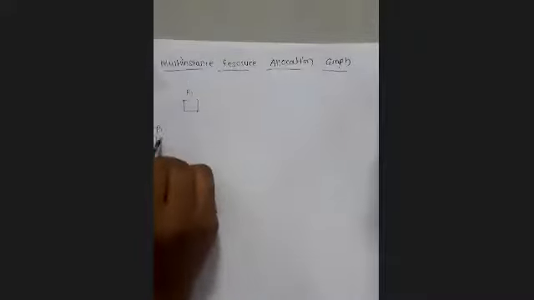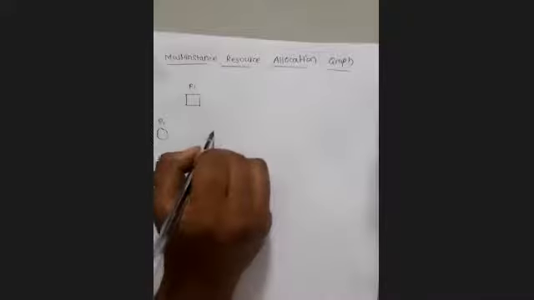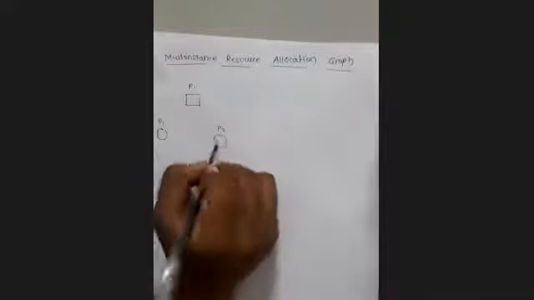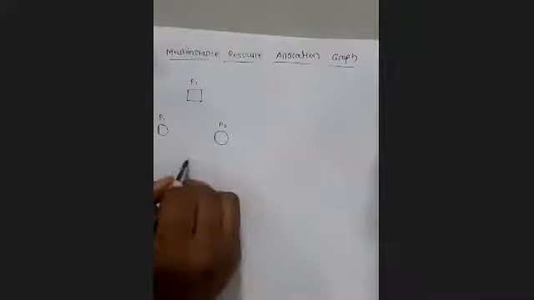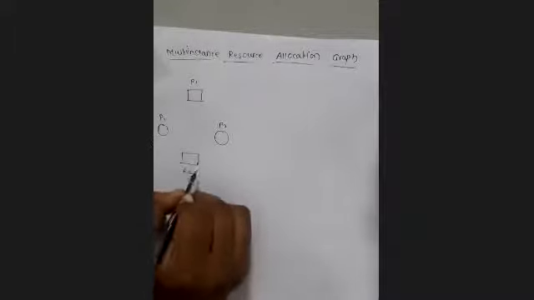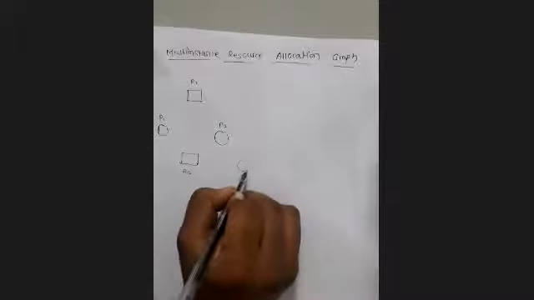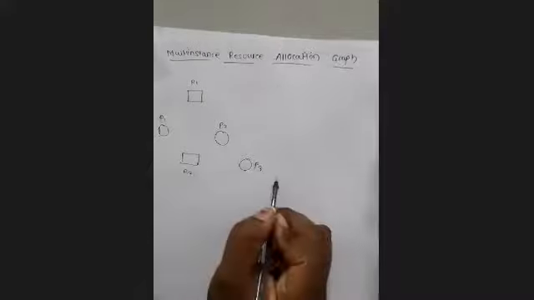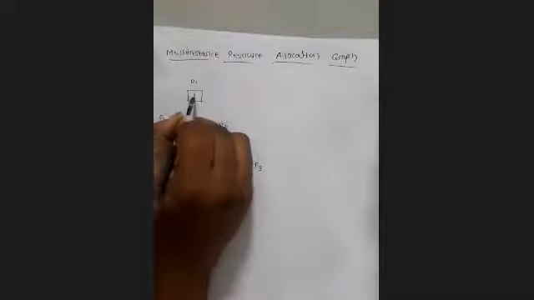R1, P1, P2. This is suppose R2, and one more process, that is P3. Now R1 consists of a single instance only,